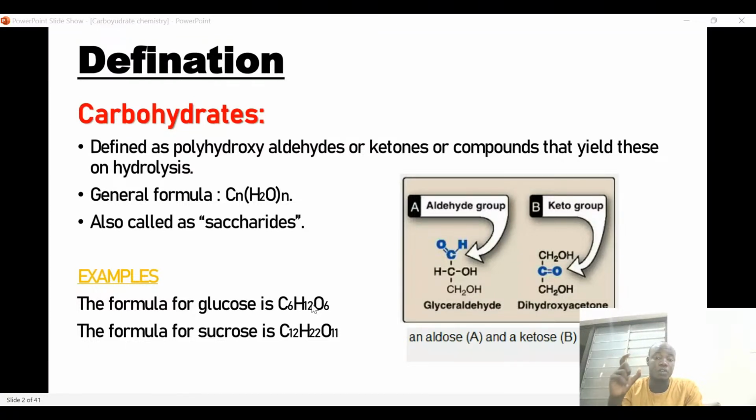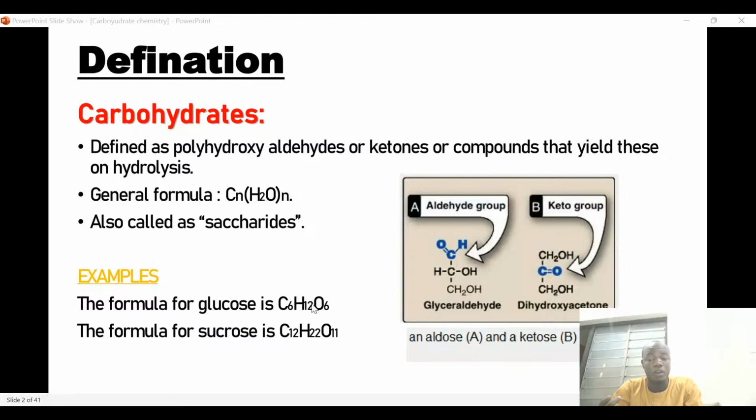The definition of carbohydrate, because this is carbohydrate chemistry: carbohydrate is a polyhydroxy aldehyde or ketone, or a compound that yields these on hydrolysis. What I want us to understand here is this. In organic chemistry, we have what is called a functional group.